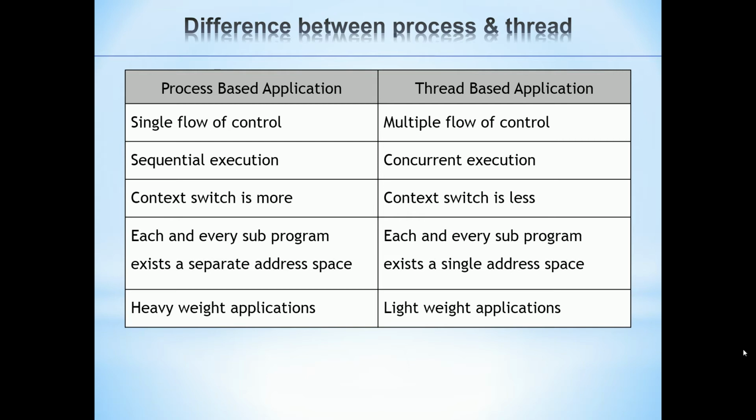A process is considered a heavyweight application, whereas a thread is considered a lightweight application. Each and every thread-based application is one of the process-based applications, in which one main process is created and in turn creates a number of threads.